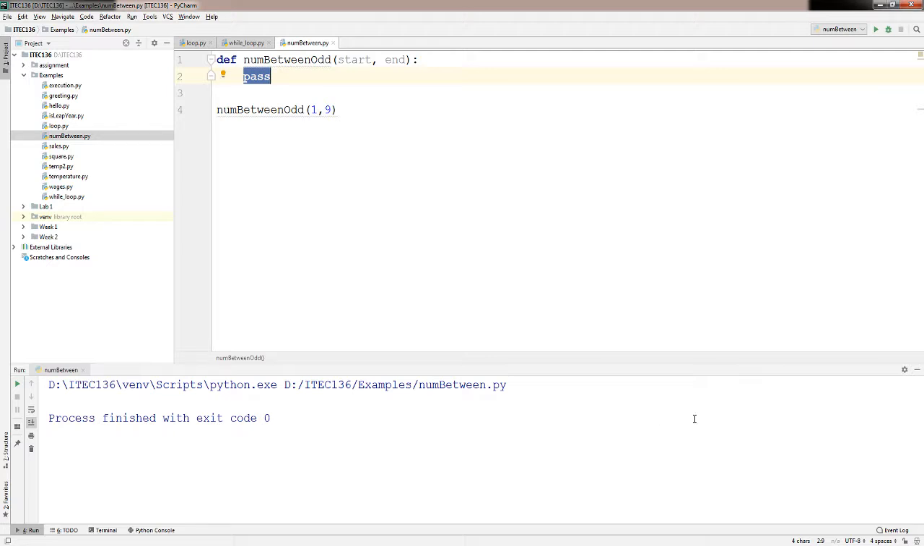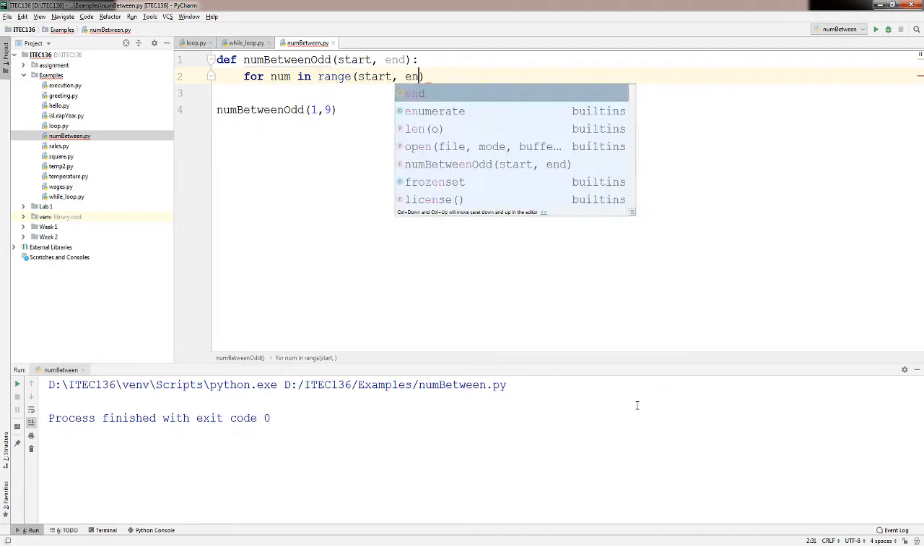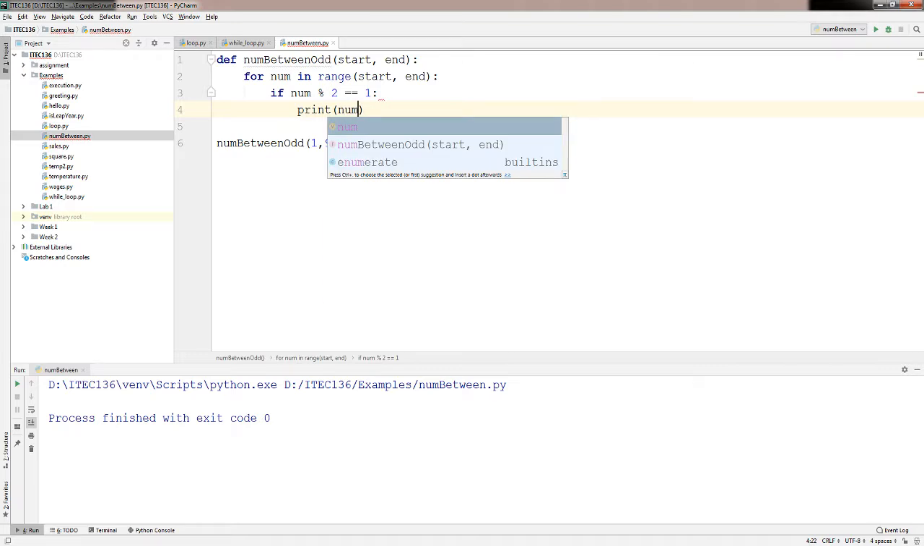In num_between_odd, I want to display all the odd numbers between start and end, including the end. How do I know it's an odd number? If it's an odd number, like for example 3, if we divide by 2, the remainder is 1. So I will write a for loop: for num in range(start, end). If num mod 2 equal to 1, then print num.